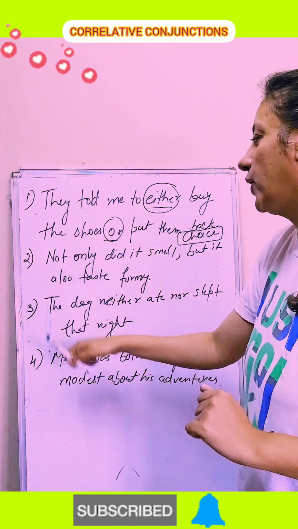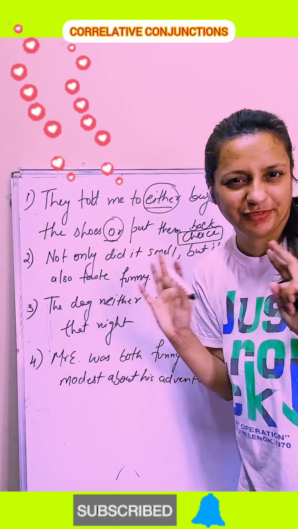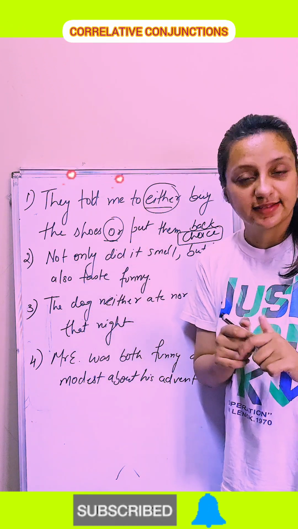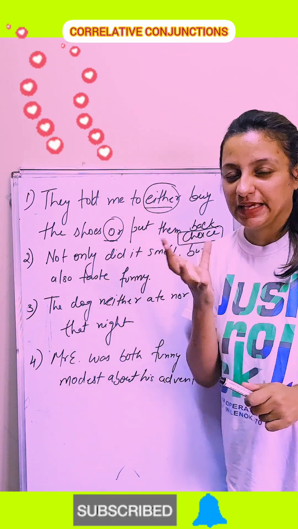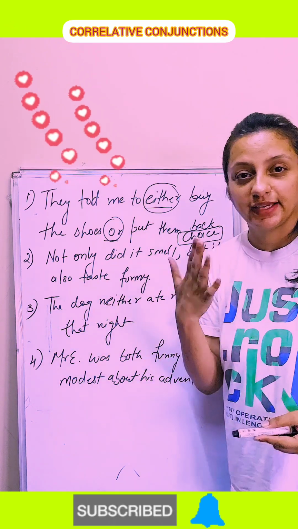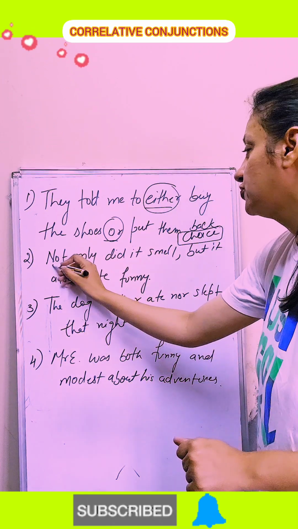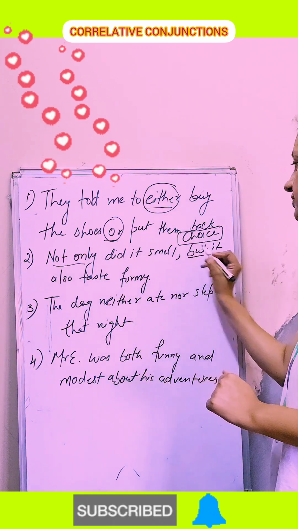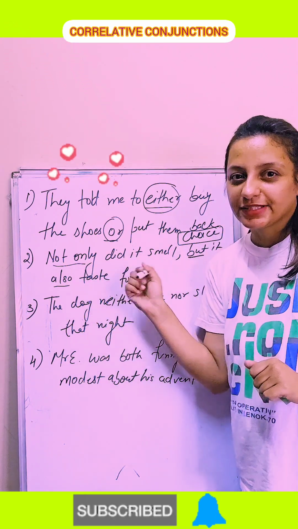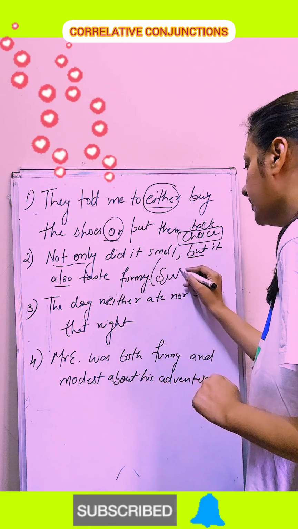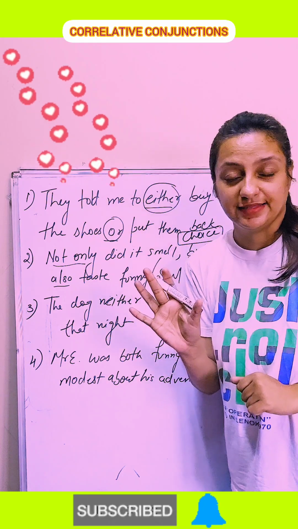Okay. So another one. Not only did it smell, but it also tasted funny. Very much funny. So let's take an example. Somebody served us a burger. So not only did it smell, when I took it, it was very much smelly. I am having smell here and there. So I'm going to say, not only did it smell, but it also tasted funny. So what kind of sentence is this? This is surprise. Here I got surprise. Not only did it smell, but it tasted funny.